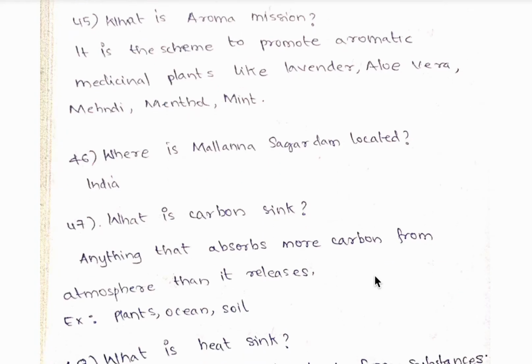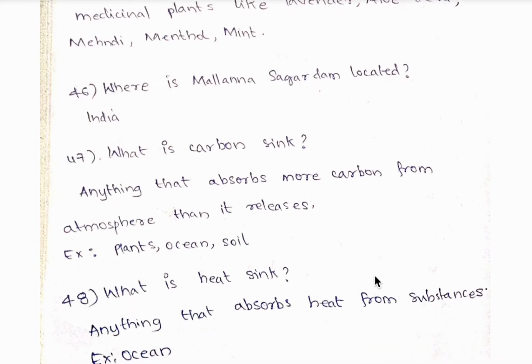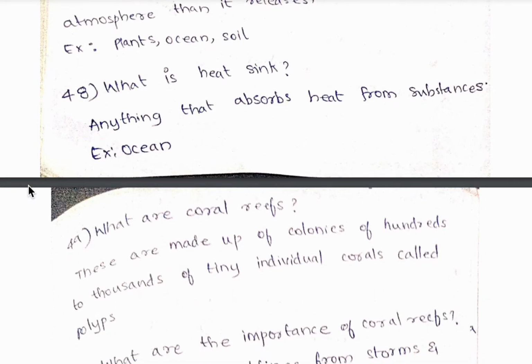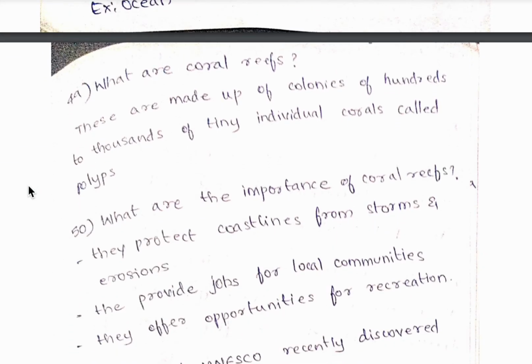46th question, where is Mallanna Sagar Dam located? It is located in India in Telangana state. 47th question, what is carbon sink? So anything that absorbs more carbon from atmosphere than it releases, it is called carbon sink. So example, plants, oceans, soil, etc. 48th question, what is heat sink? So anything that absorbs heat from the substances is called heat sink. So example, ocean.